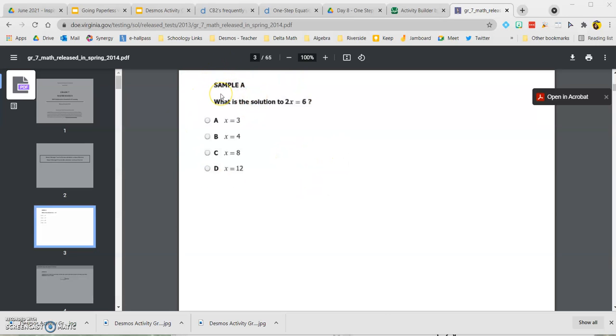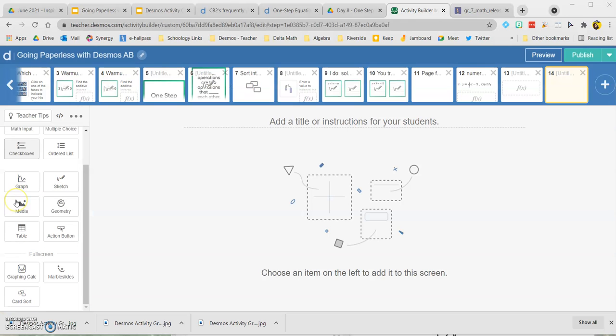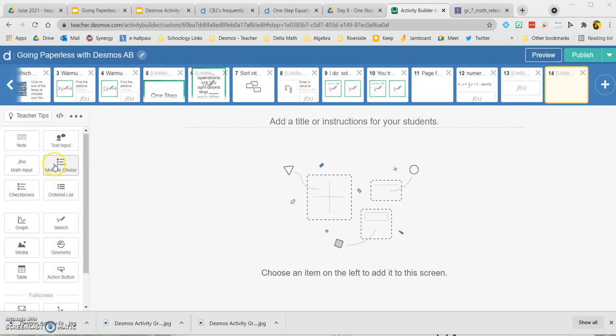Now I'm going to add an exit ticket to my activity, and I like to go to old SOLs to create an exit ticket. So this one I found in Math 7 because it was one-step equations. It was actually a sample, but I'm gonna recreate this in our Desmos activity. Two different ways. One I'm gonna do is a multiple choice.